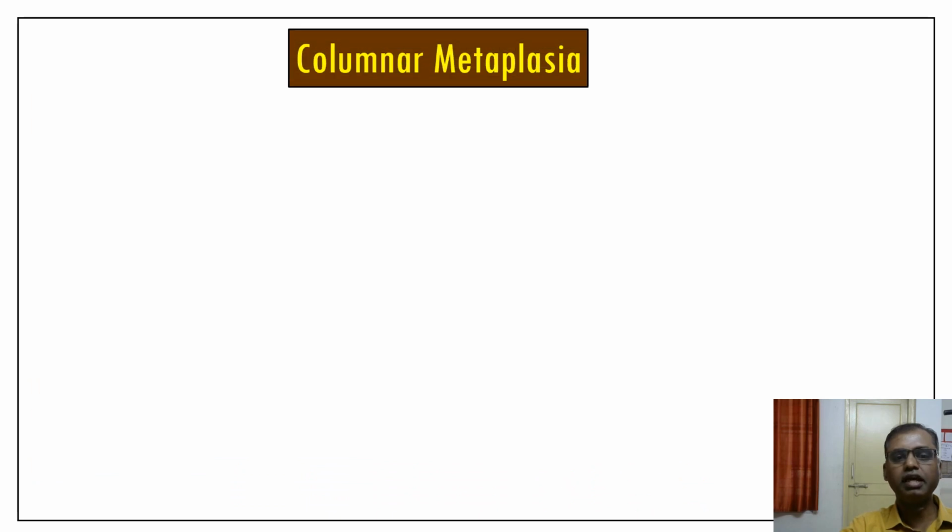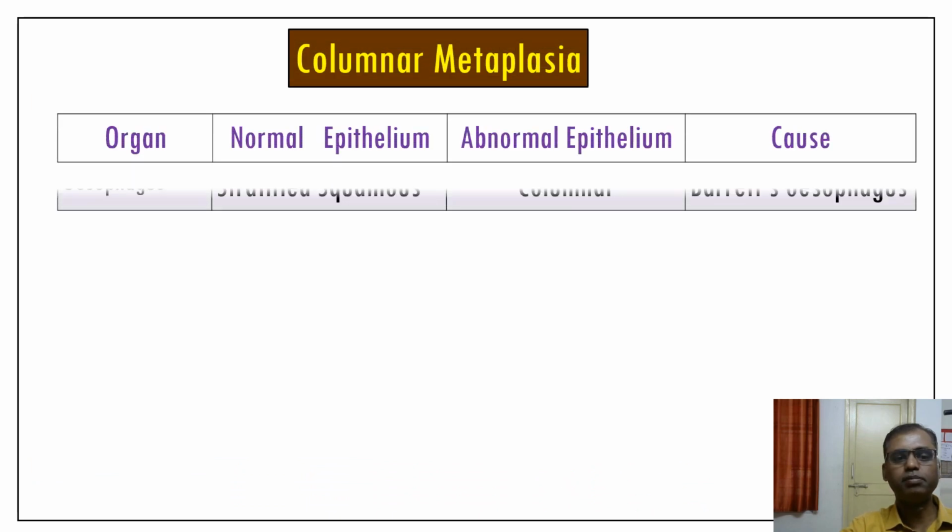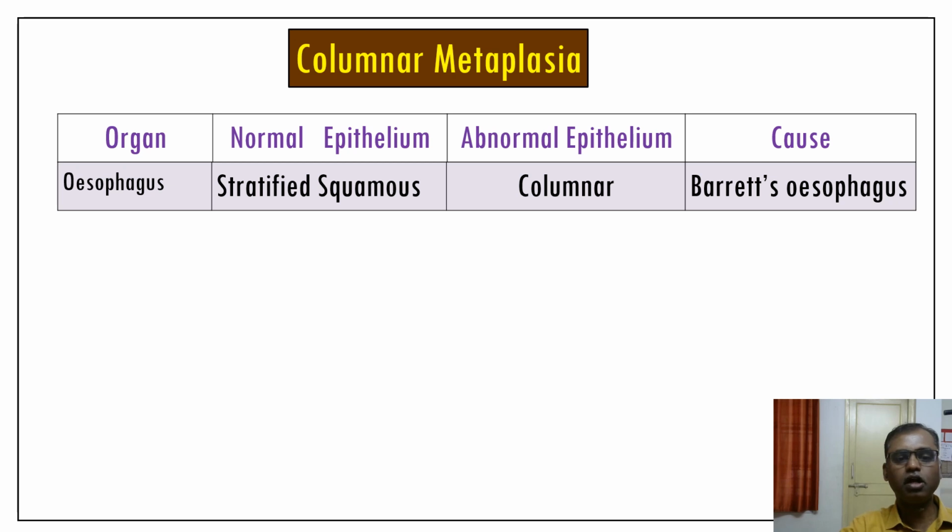Now we'll go for the examples of columnar metaplasia. The esophagus is normally made up of stratified squamous epithelium. Due to continuous inflammation, one of the pathological conditions, known as Barrett esophagus, occurs. So what happens is that the normal squamous epithelium is converted into columnar epithelium.